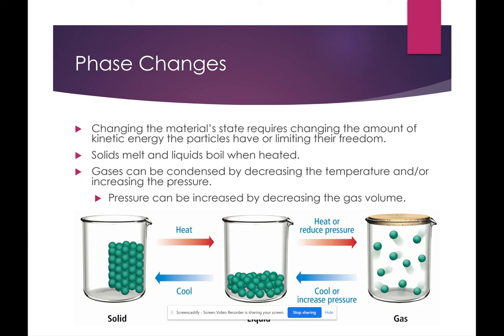But gases, again, are kind of unique. Gases can be condensed by decreasing the temperature, so decreasing their energy, they're moving around less, they get closer together. Or you can actually condense a gas by increasing the pressure. That's most easily accomplished by decreasing the volume of a container.